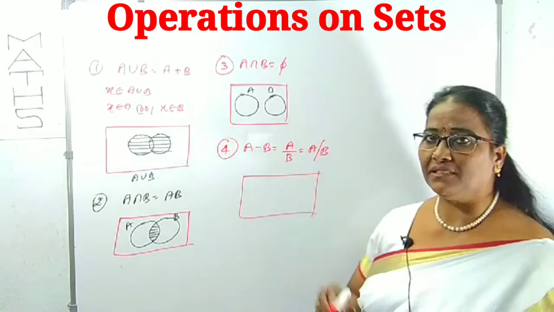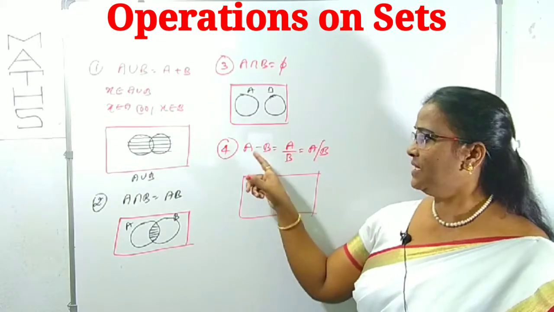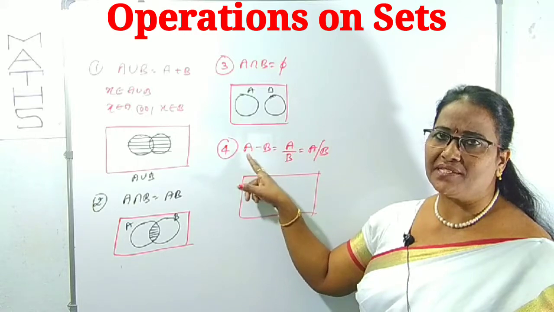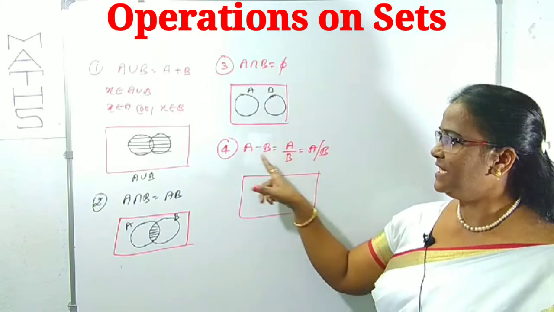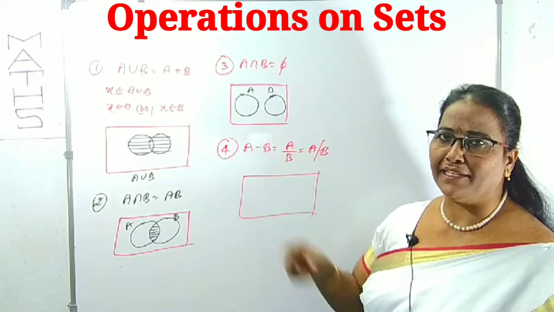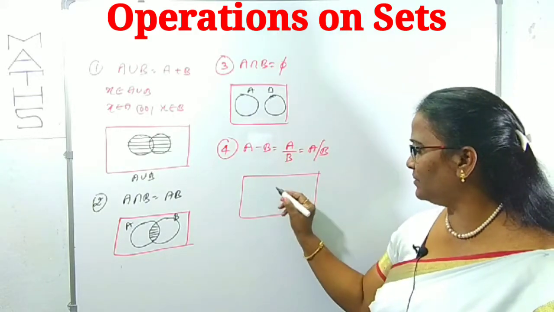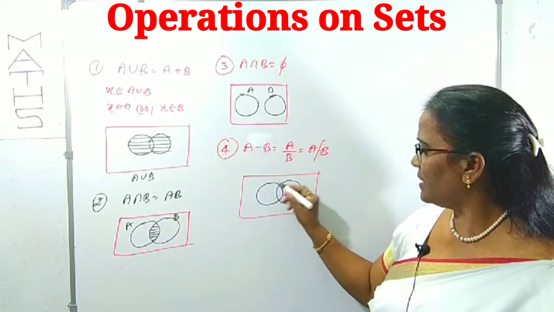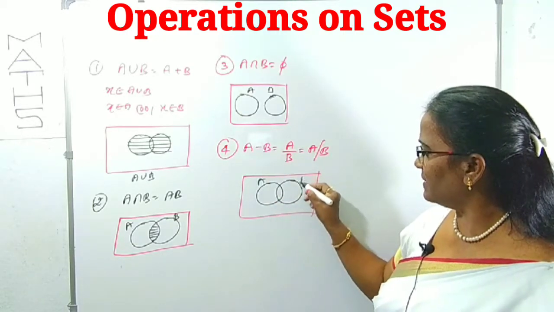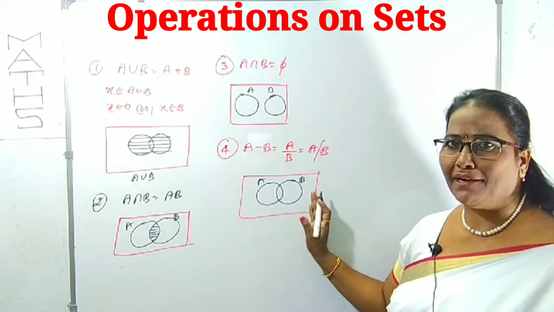This is difference. Difference of two sets means what? Suppose A and B are two sets, it is denoted by A minus B or A by B or A slash B. That means which are in A but not in B. For example, here according to the Venn diagram, this is A, this is B. So which are in A but not in B.